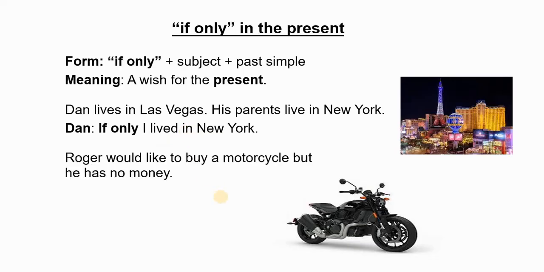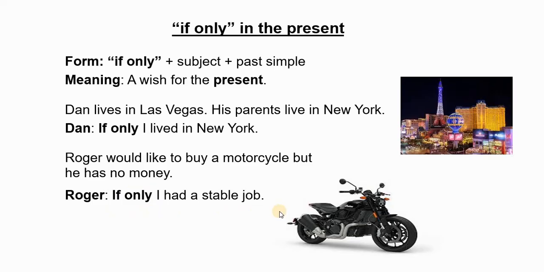Another example, the situation is Roger would like to buy a motorcycle, but he has no money. So Roger says, "If only I had a stable job." Yes?